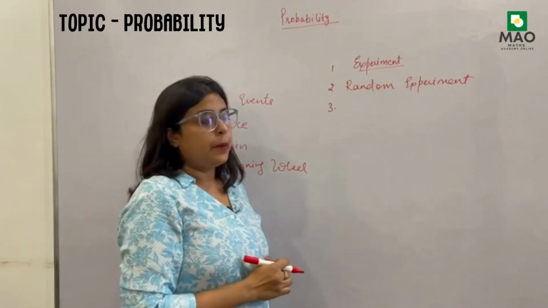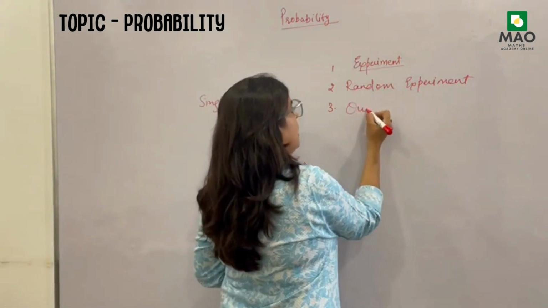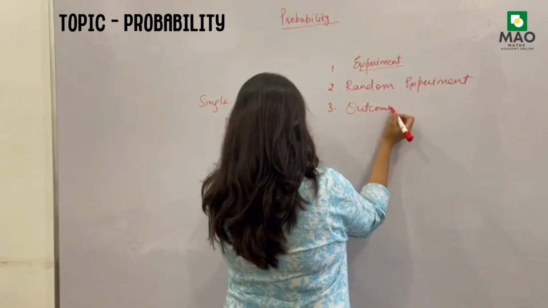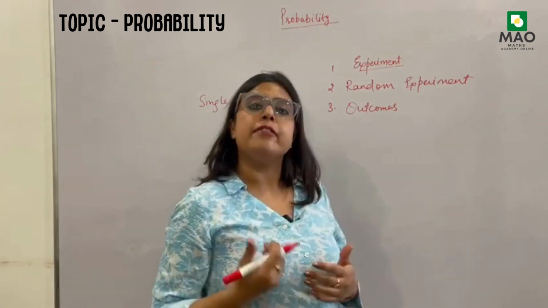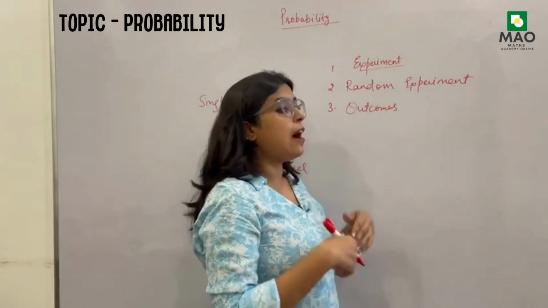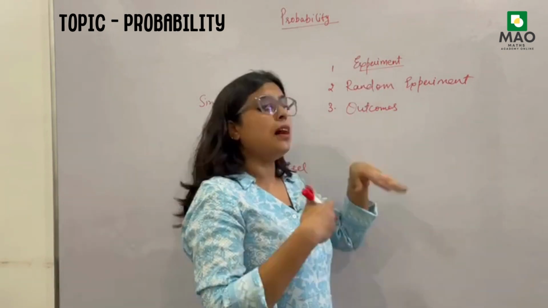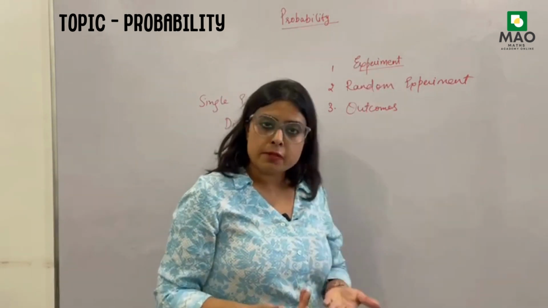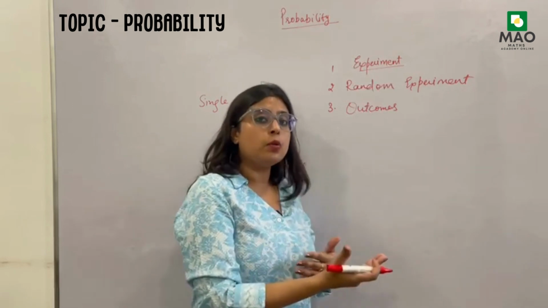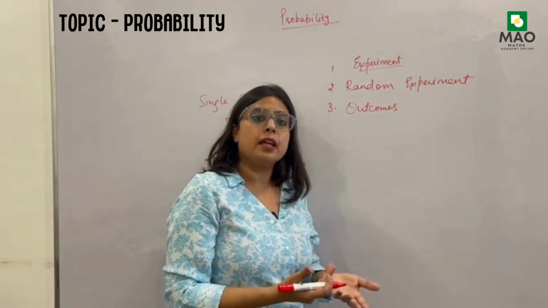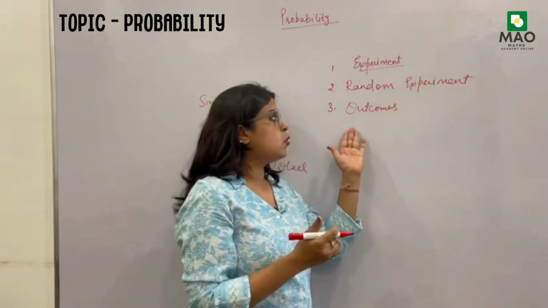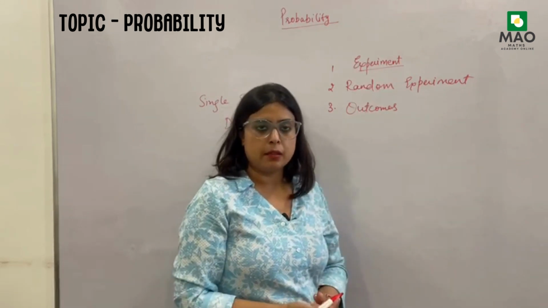The next one we are going to take is outcomes. What are outcomes? Basically, if we have done an experiment, like we have tossed a coin or thrown a dice, what kind of outcomes are going to come? What outcomes will come, how many will come, listing all of them is called outcomes. Very simple to understand, okay?